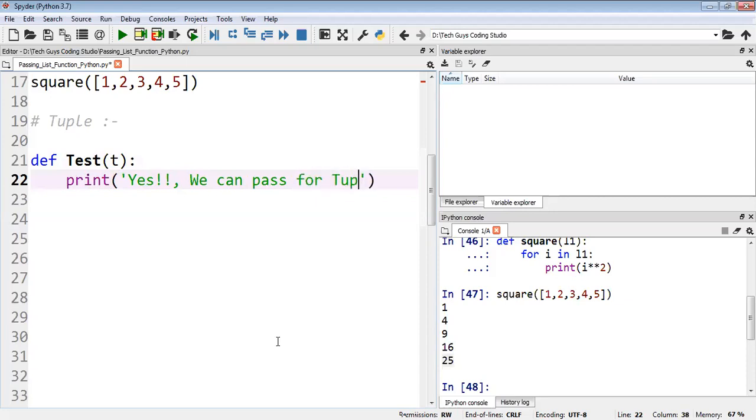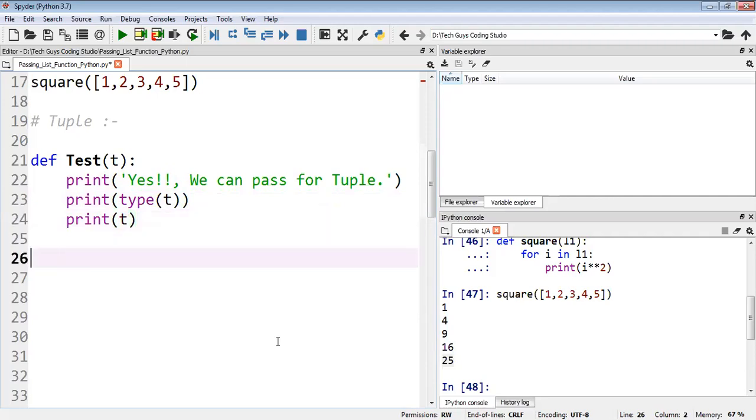Pass for tuple also. Like this you can put anything, you can put for display requirement. You can pass, and we'll check the type also. Then type of, yeah, I will check it. Then I will display the T. Here I will pass the T. So my T test. Here I'll take a T.